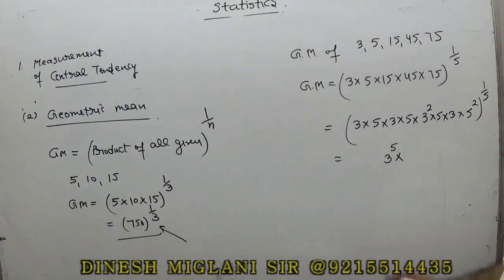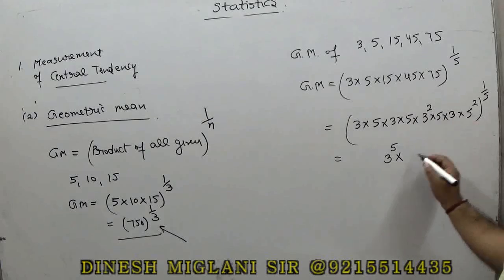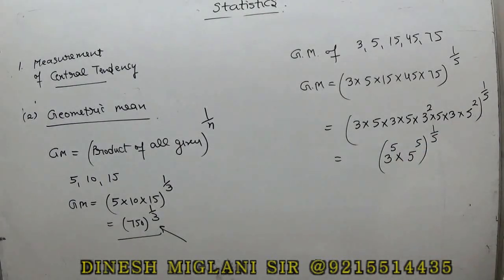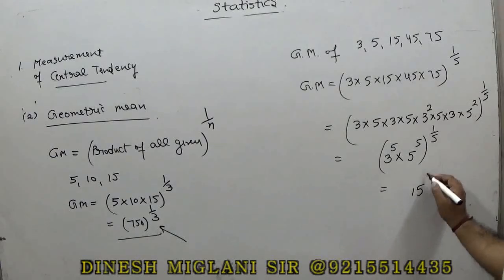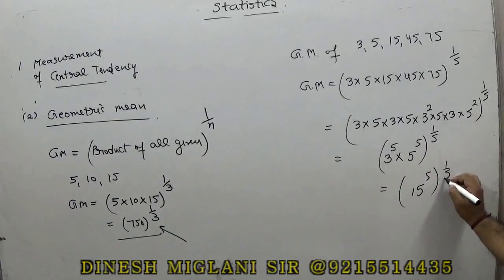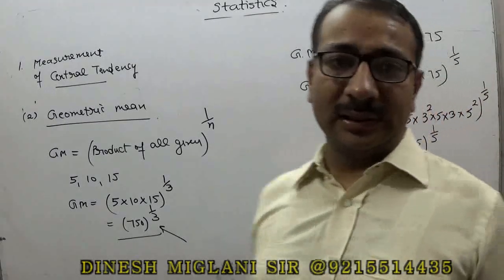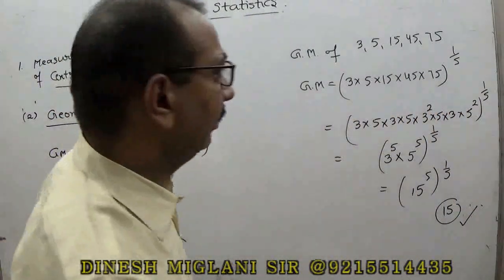Similarly, when I check about 5, 1, 2, 3 and 2, 5, that is 5 raised to the power 1 upon 5. Okay. Here I can say 15 raised to the power 5, this is 1 by 5. So my geometrical mean is equal to 15. Right. So this is the process to find out the geometrical mean.